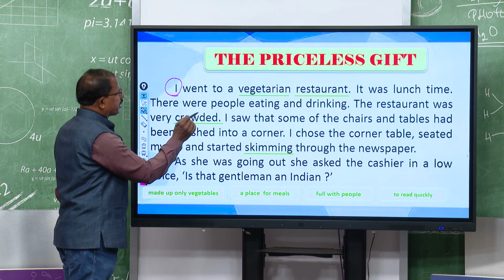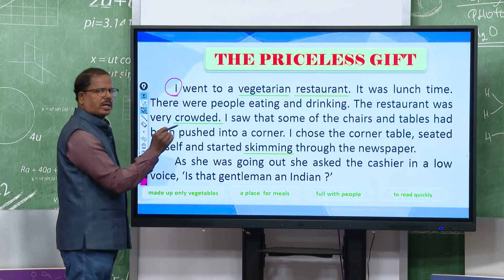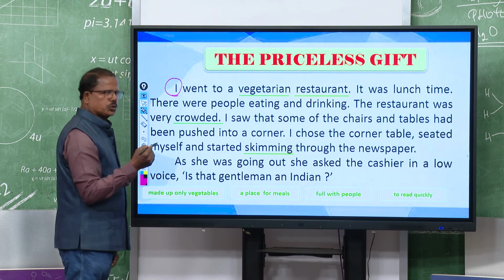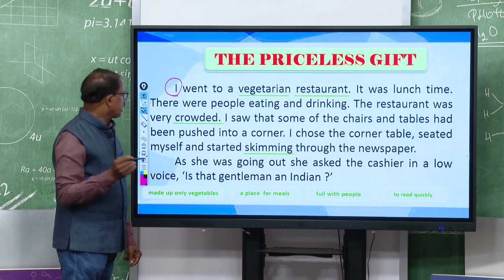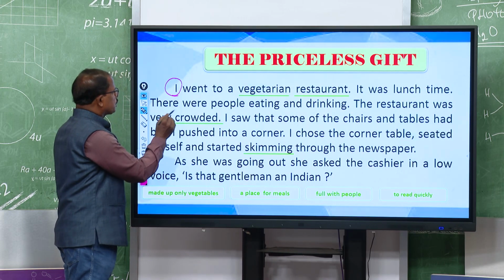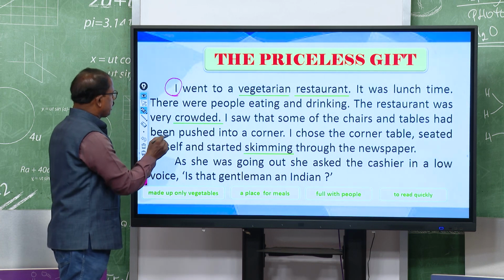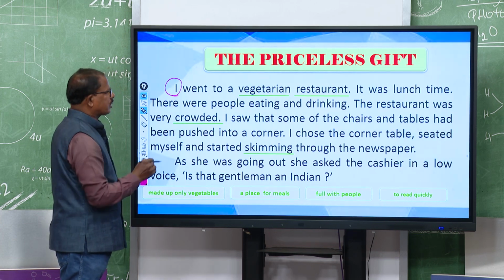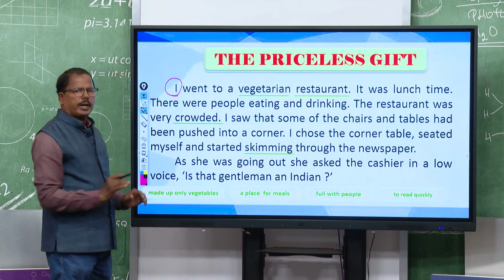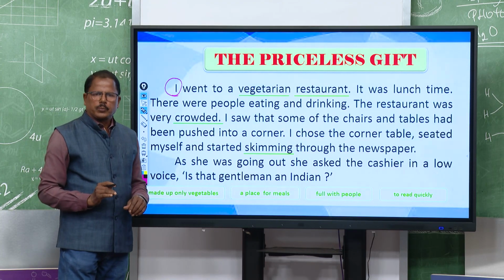So, I went to a vegetarian restaurant, it was lunch time, right. So, people go for lunch, there are people eating. So, the writer is one of the characters, some people are there, and then you see, I saw that some of the chairs and tables had been pushed into a corner, right.